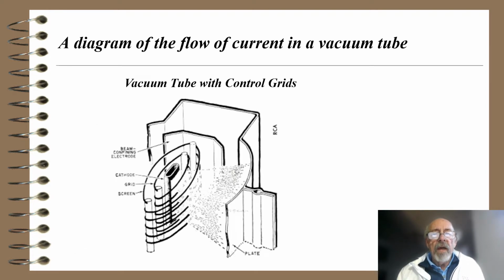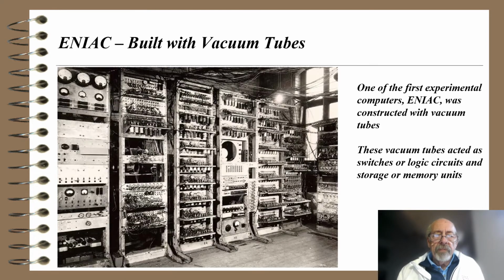So here's a diagram of a flow of current in a vacuum tube that has control grids. And you see that there's a cathode, a grid, and what's called a screen. That would be a tetrode vacuum tube. And it shows the electrons, and what happens is the voltages I apply to the grid or the screen will affect the flow of current for this vacuum tube.